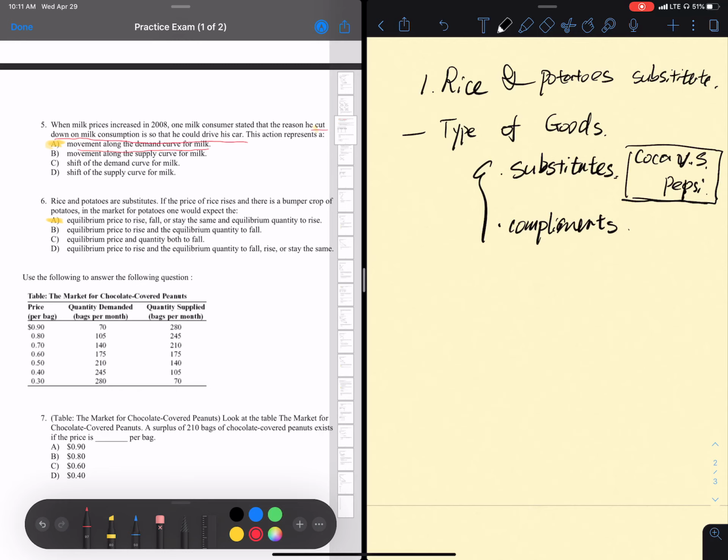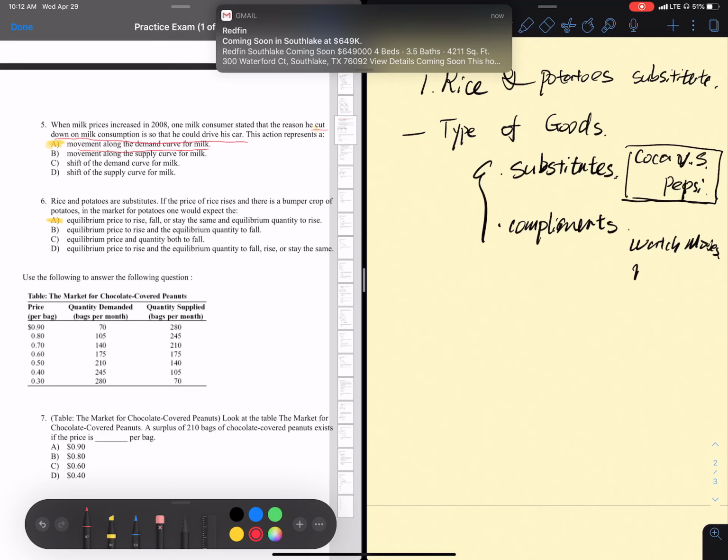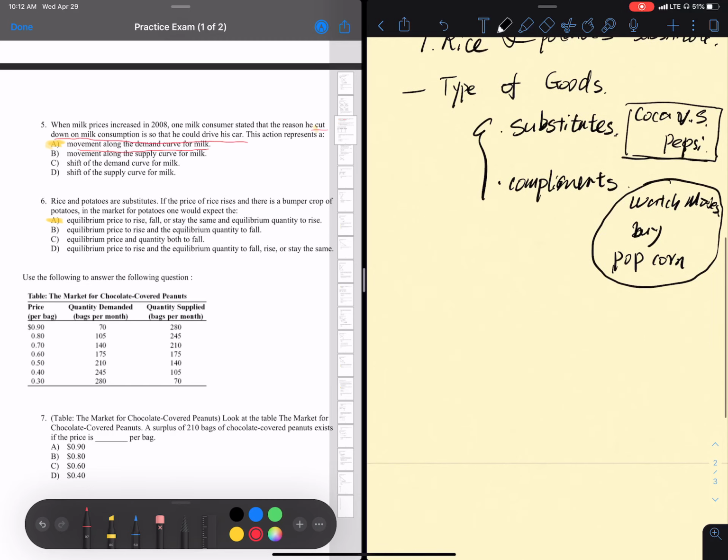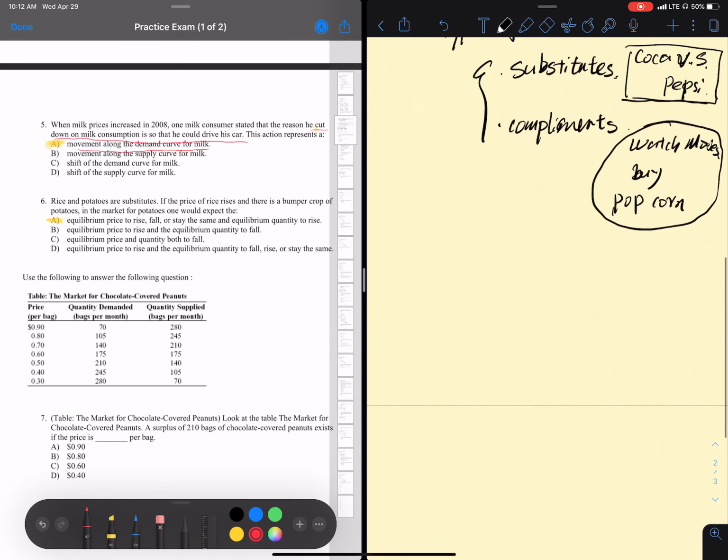Okay, and what are complements? If you go to the cinema to watch movies, at the same time most people will probably buy popcorn, right? So movie tickets and popcorn can be considered complements. If you buy one thing, you will buy the other thing as well. This is called complements. And so how we use this condition is